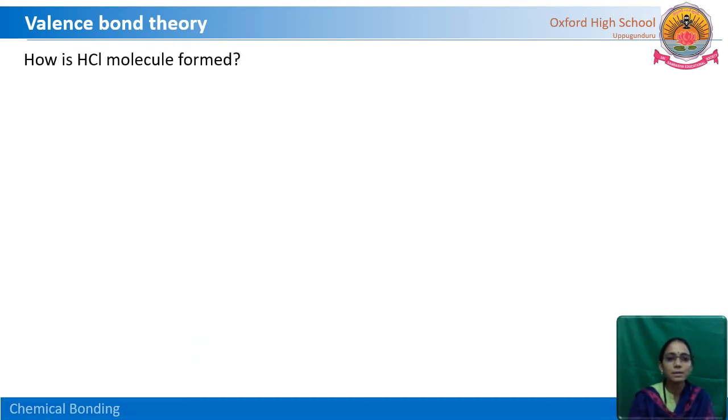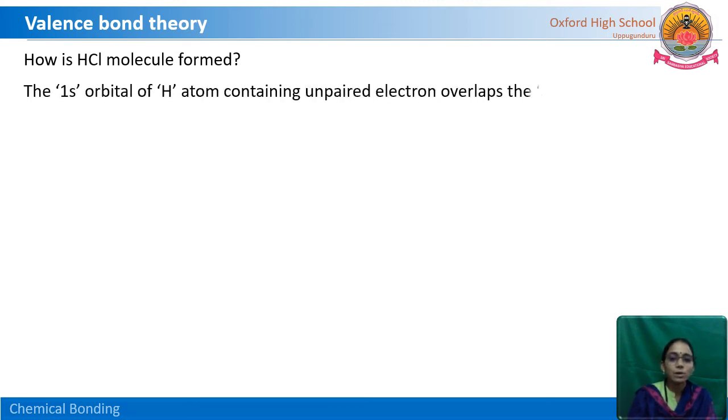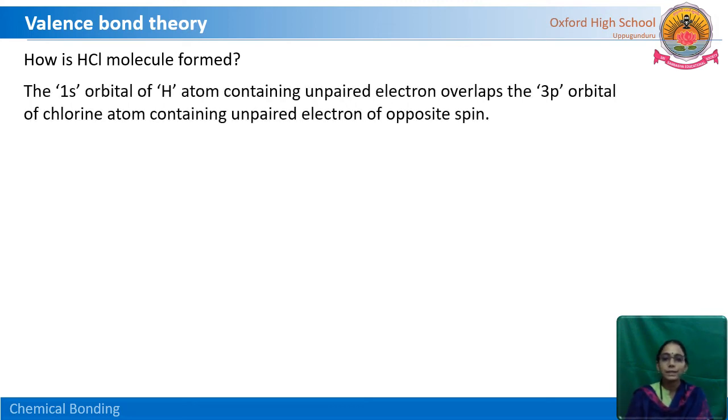How is the HCl molecule formed? Let us see. The 1s orbital of the hydrogen atom contains an unpaired electron, and this 1s unpaired electron overlaps with the unpaired orbital of the chlorine atom. Where is the unpaired electron? In the 3pz orbital. Now these two overlap together because the two unpaired electrons are of opposite spins.